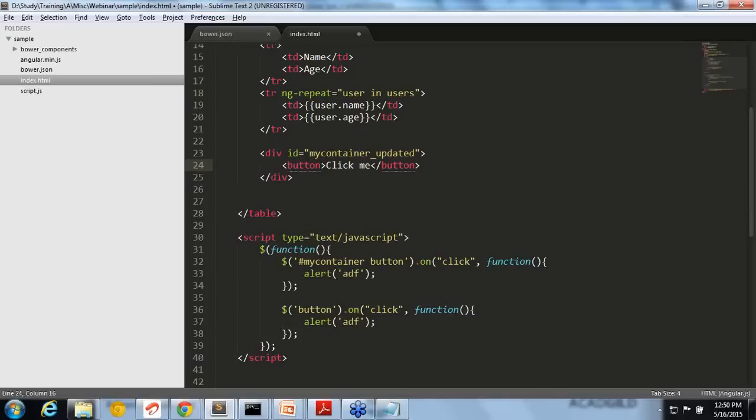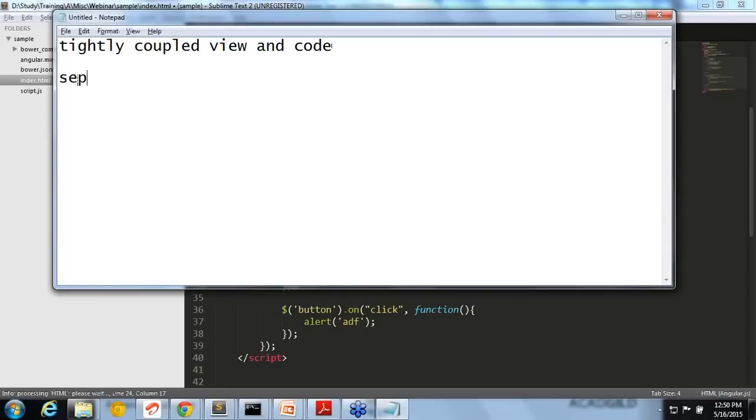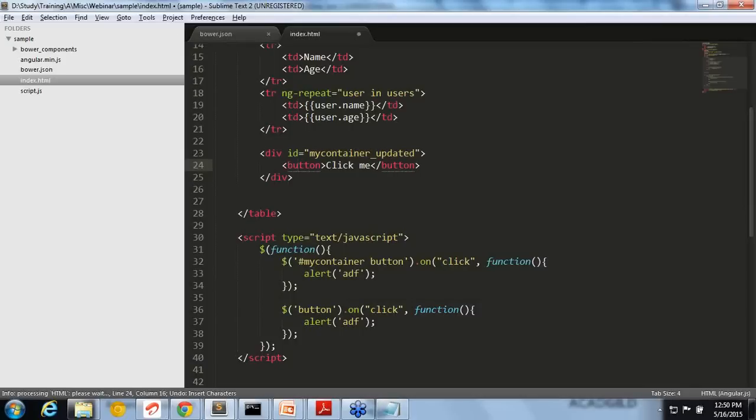So because of these scenarios only, AngularJS itself came initially. The structuring is the most important basic concept of any of these frameworks. Separation of concerns is the main thing. Separation of concern means the view is only handling the display of the things. It's not handling the code or logic or anything. Same way, code is handling only the logic. It's not touching the DOM directly. In case you want to touch it, you will use a custom attribute. That's why we have seen directives and all.